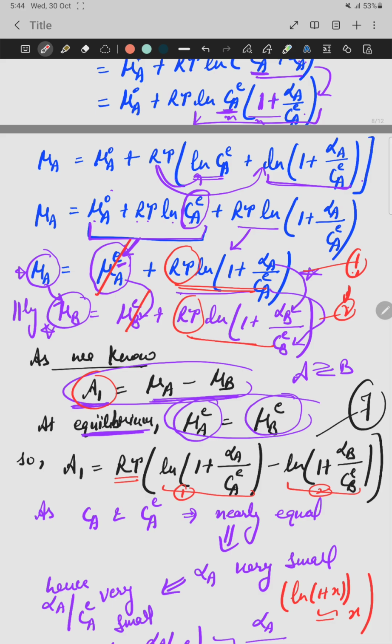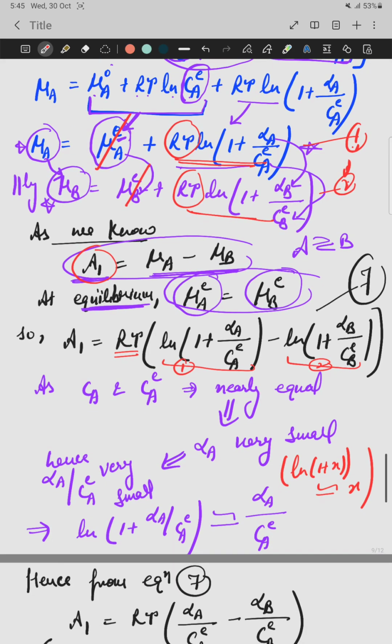Okay. So now for more simplicity, as we know, the concentration of the reactant initially and at the equilibrium state are nearly equal to each other.